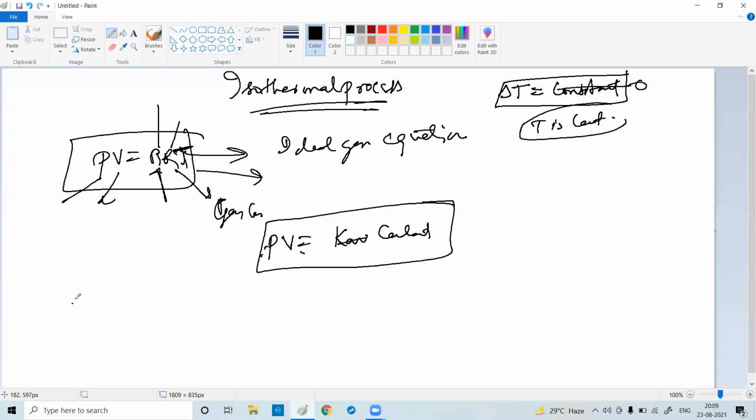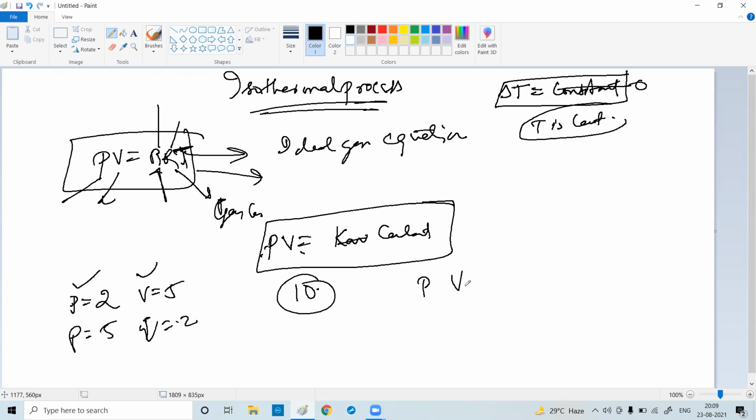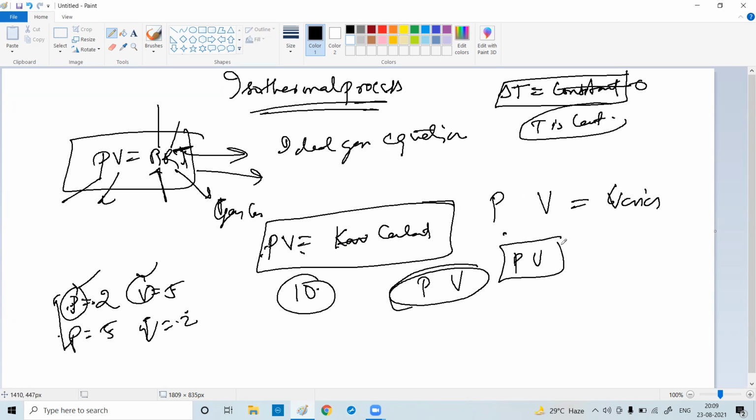That means if I say that P is 2 and V is 5, and 10 is the constant, then P can be 5 and V can be 2, or not. The product is constant, not P, not V. P and V change, but the product remains constant. Do you agree with me? Yes, sir. Individual values are different, but as a product they are constant. 2 into 5 is 10, 5 into 2 is 10. In both examples, pressure and volume vary individually, however the product of both of them is constant.